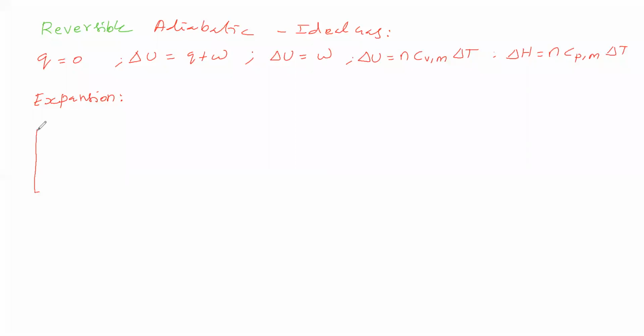Now we will take a vessel like this. Here we will take an ideal gas, some X moles. The pressure is equal to 2 atmosphere, the volume is equal to V1 liter, and the temperature is equal to 27 degrees Celsius.